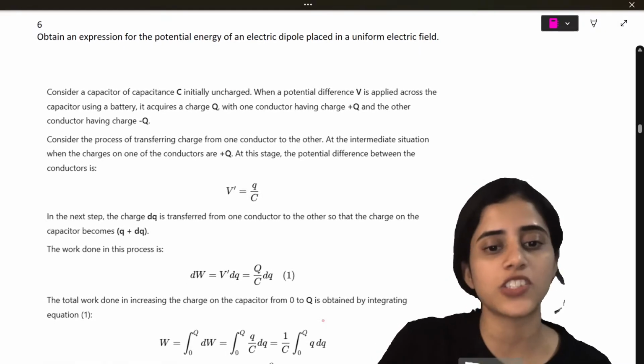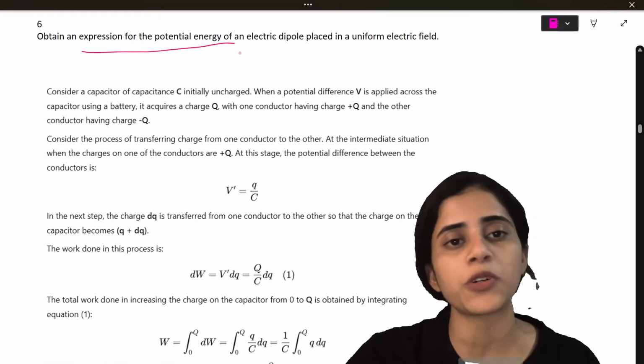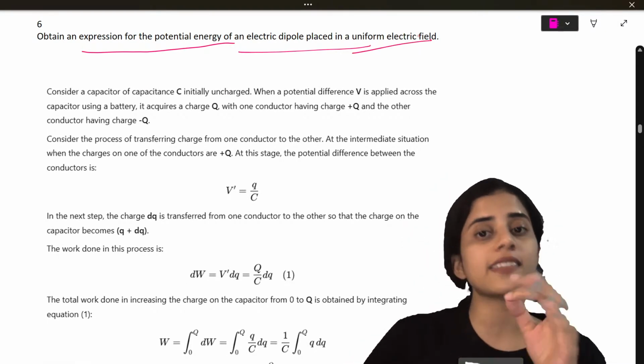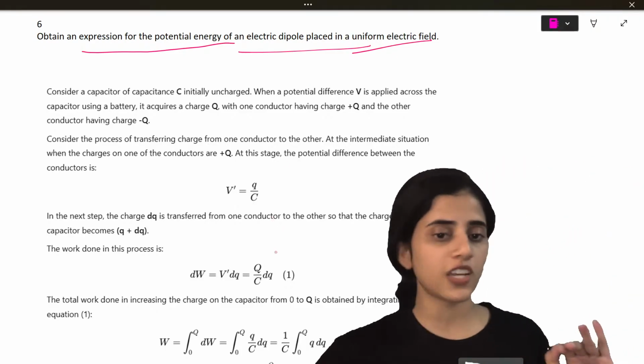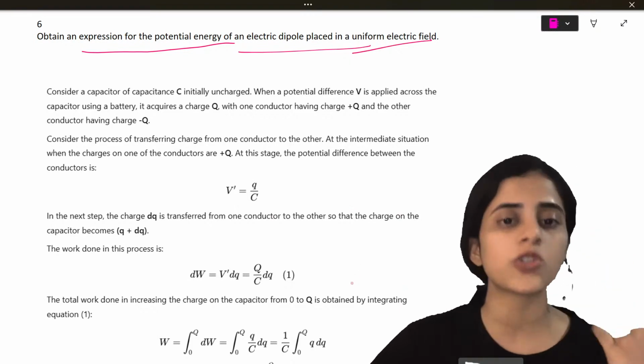Next question. Obtain an expression for potential energy of an electric dipole placed in a uniform electric field. Another important question. All the explanation I have given, I will just explain how to do it quickly.